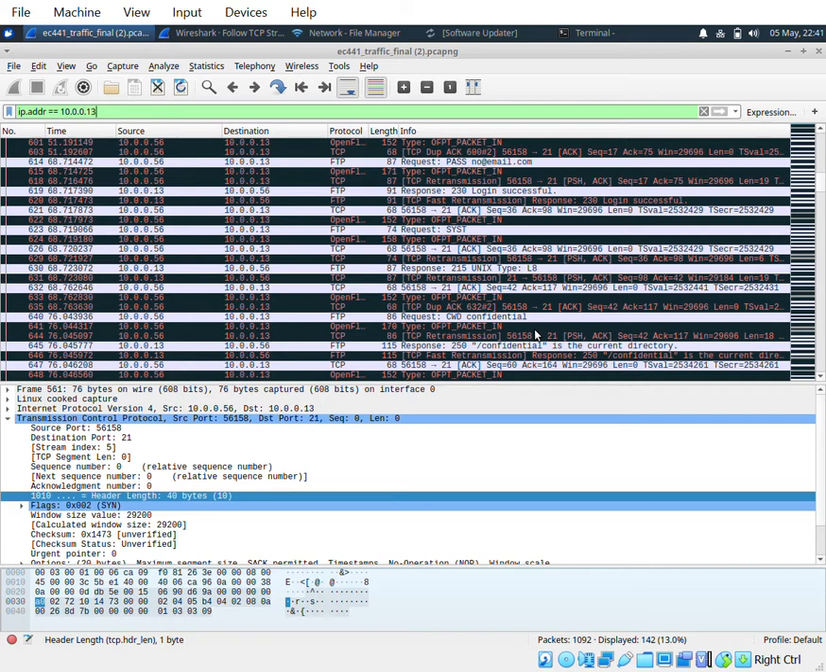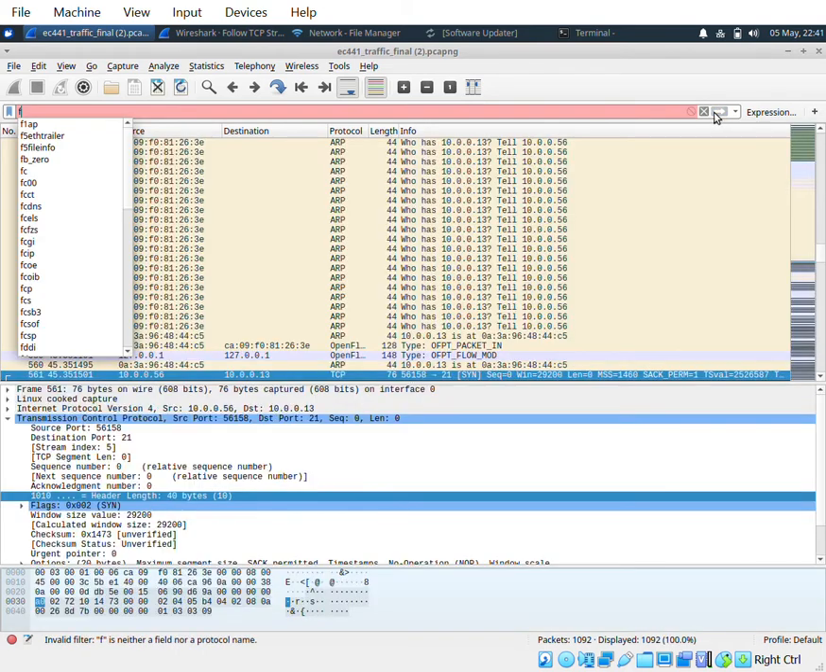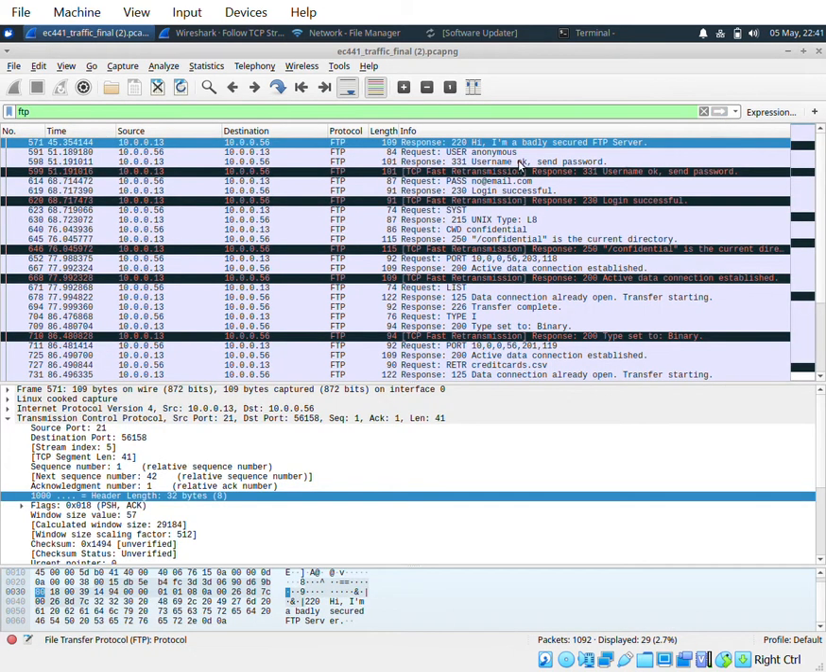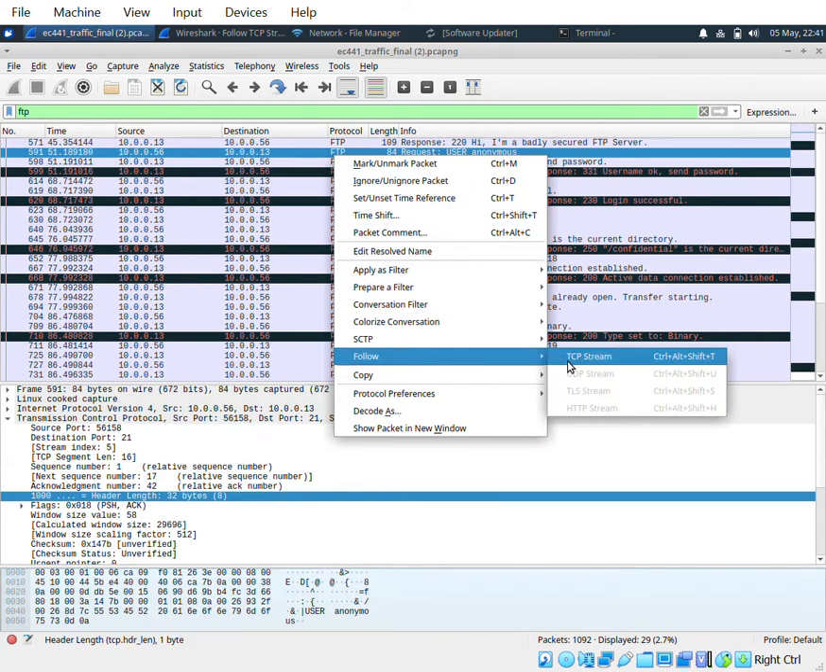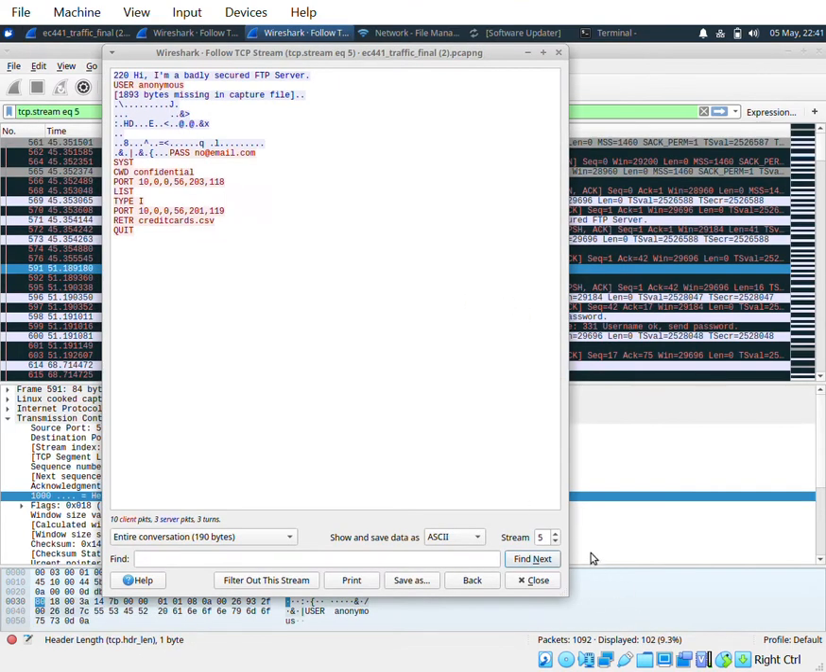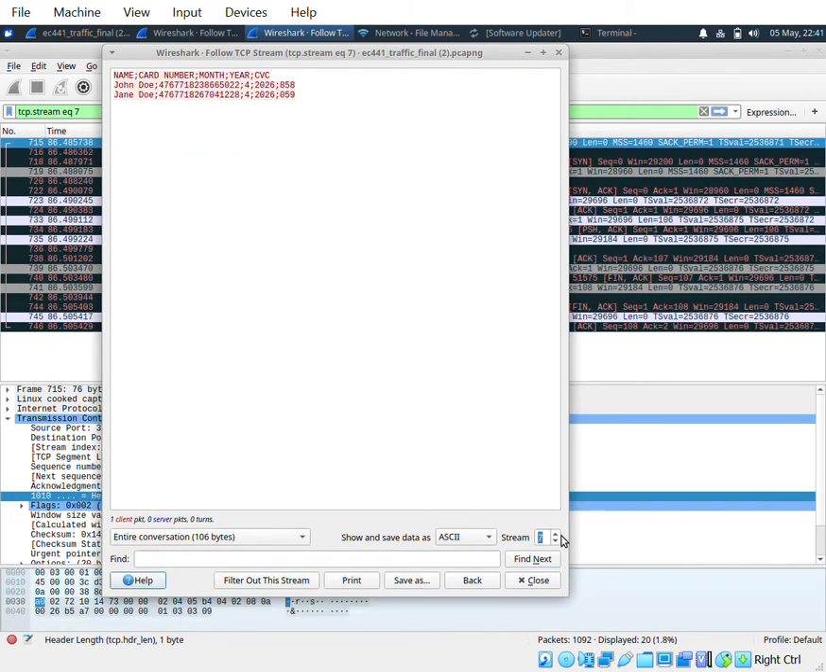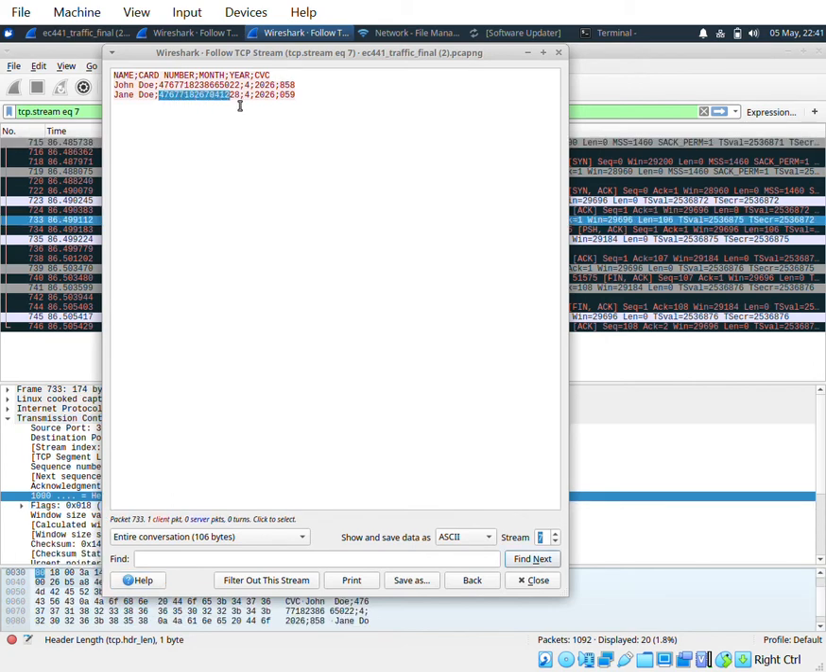Question 9, what is the credit card name Jane Doe that is pulled from the FTP server? So we filter for FTP. Once we get there, we can right click up the stream, and now we go up the stream until we find what they're looking for. So here we see John Doe and Jane Doe and credit card number, month, year. So this is the credit card number that we wanted from our Jane Doe. That is the answer to number 9.